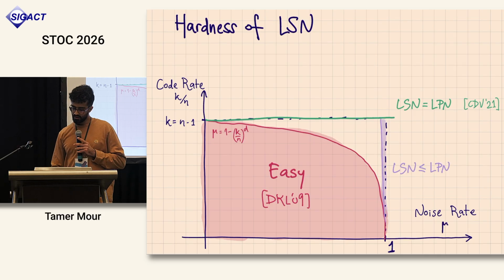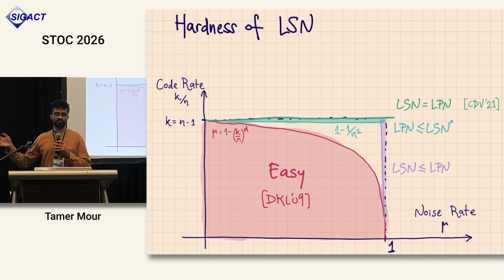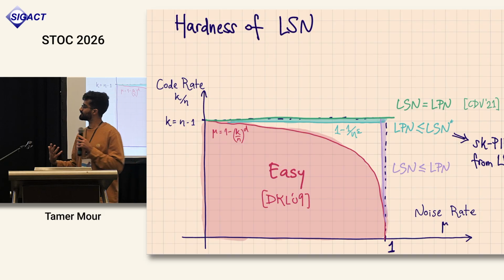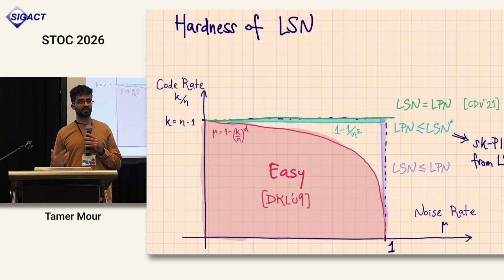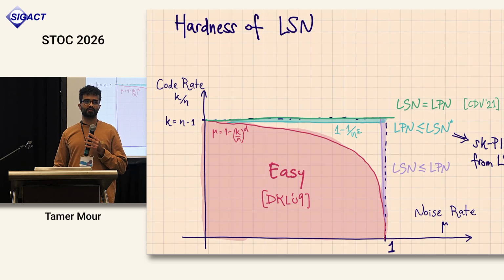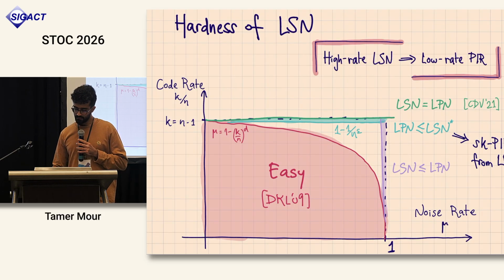And we know that in some regimes, LSN is exactly LPN, so the two problems are equivalent. We show a few reductions from and to LPN, and one of these reductions gives us our construction from LPN. The problem with this reduction is that it assumes a rate that is very high, which gives us a perhaps not very practical protocol, but that's how we get our feasibility result from LPN.